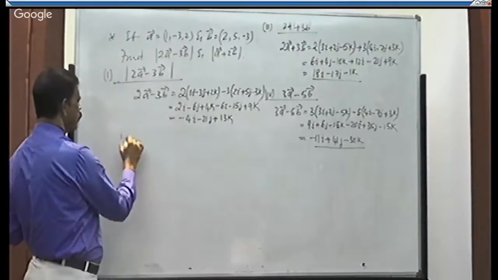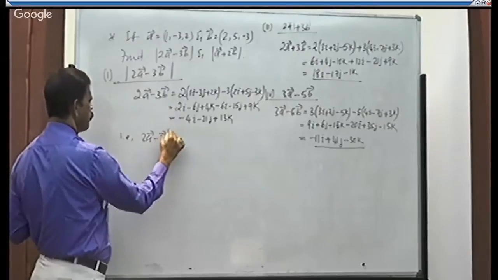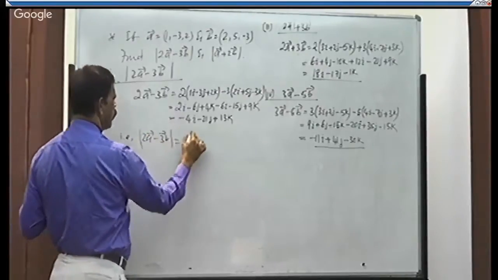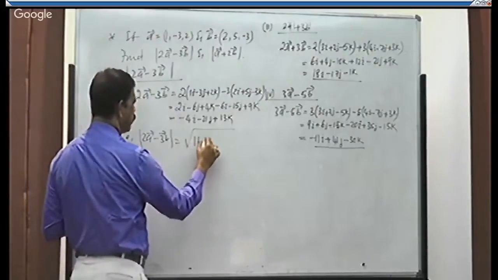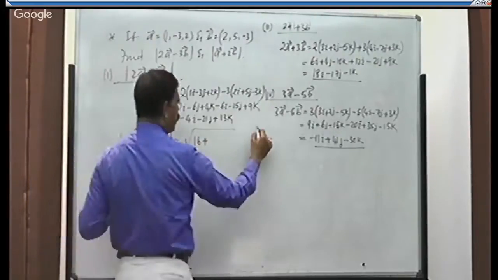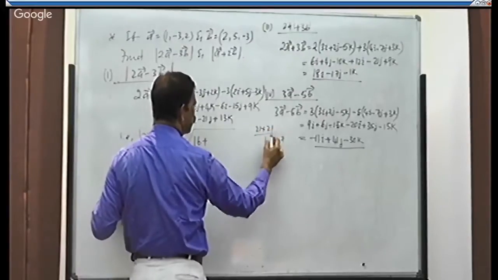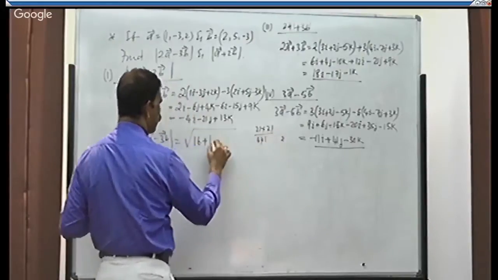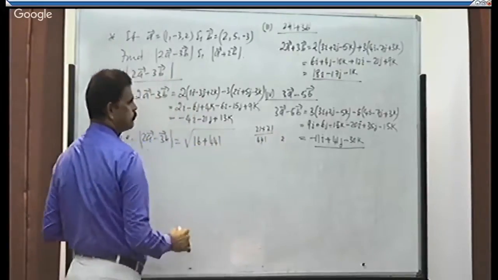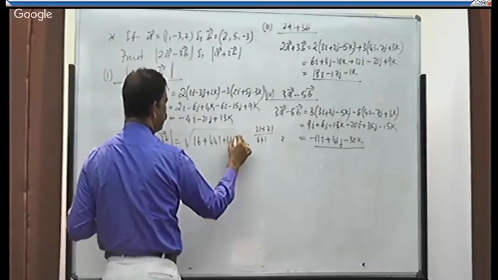Now I need to calculate the magnitude of 2a minus 3b. That is 2a minus 3b magnitude is equal to root of 4 square. It is 16, 21 square, 21 into 21, that is 441, 13 square, that is 169.